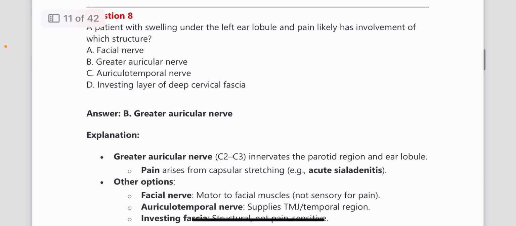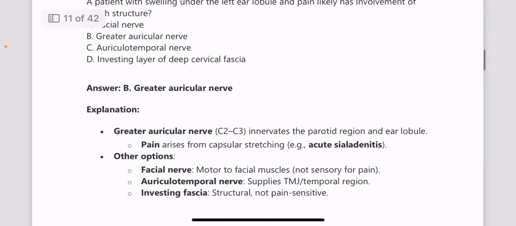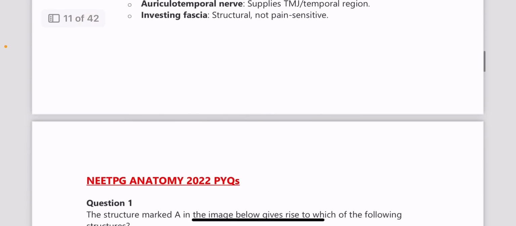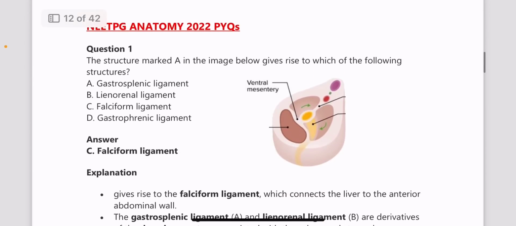Next, a patient with swelling under the left ear lobe and pain likely has involvement of which structure? So the answer is greater auricular nerve. Again, the nerve supply of the ear is very important. The nerve supply of the EAC is also very important. Please go through them. Moving on to NEET PG PYQs of 2022.